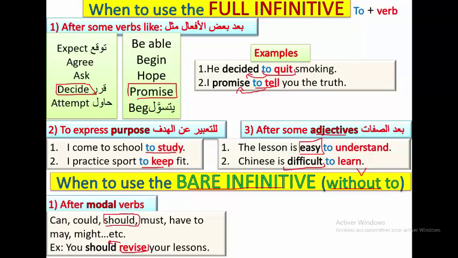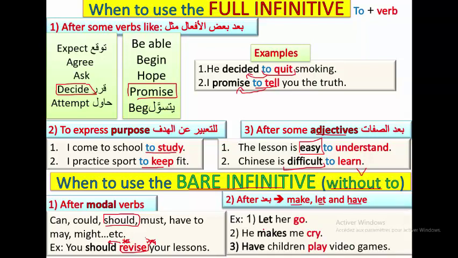Right? So here, please don't say you should to revise. It's not correct. And don't say you should revising in ing. It's not correct. We should have just the verb in the bare infinitive. And the last one, we use bare infinitive after some verbs like make, let, and have. These three verbs.